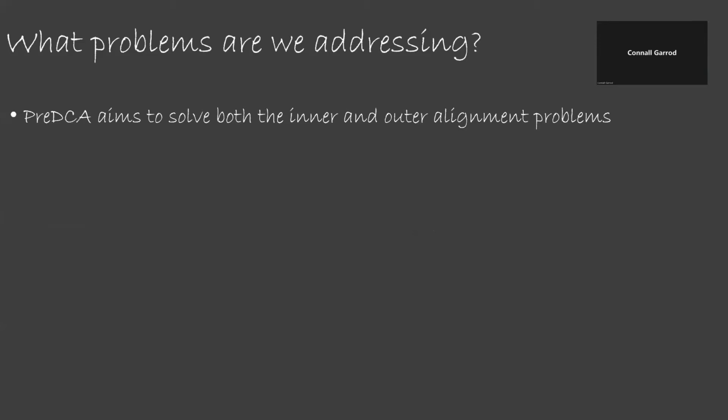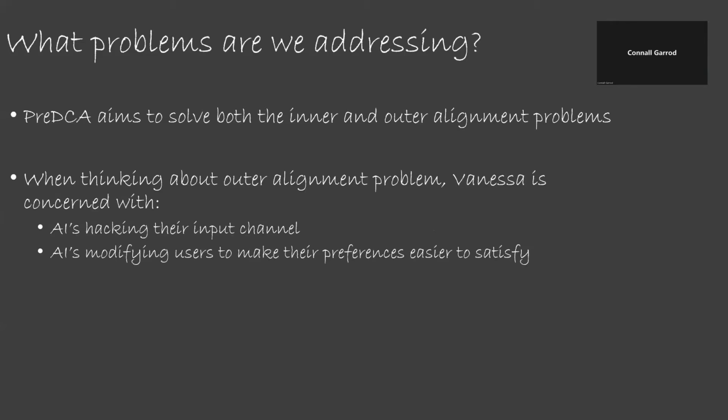Precursor is a protocol that aims to solve the alignment problem. Specifically, the goal is to come up with a way to create an AI that is both inner and outer aligned. As a couple of examples of outer alignment failures which Vanessa is worried about, firstly, the AI could hack its input channel, changing its inputs so that the world looks great according to its utility function, even though this isn't true. For example, if an AI views the world through some camera, it could hack that camera to show the world being filled with people having a great time, whereas in the real world, things could be very different.